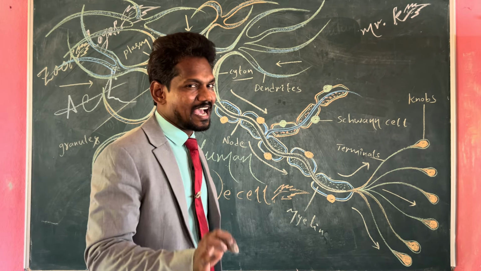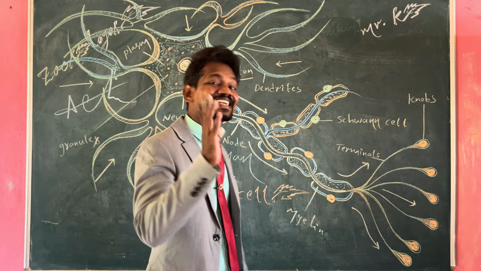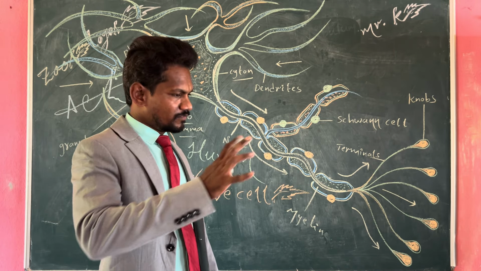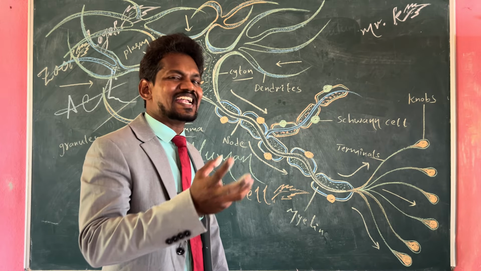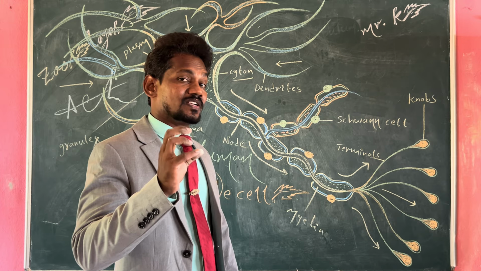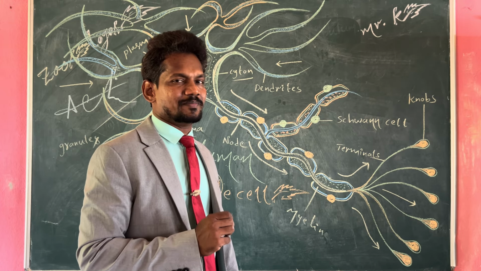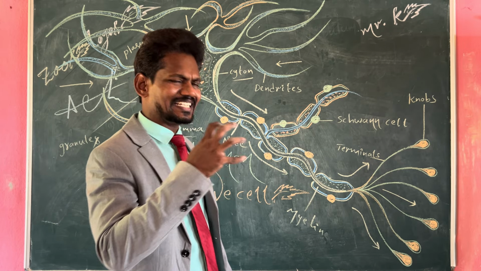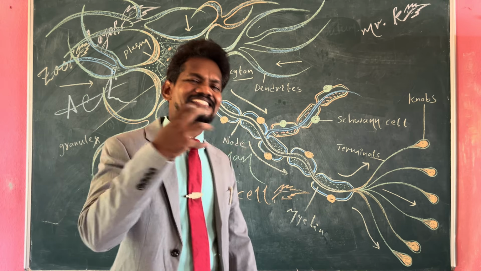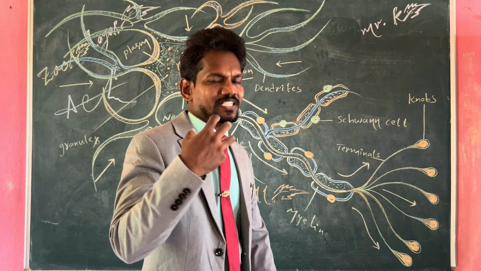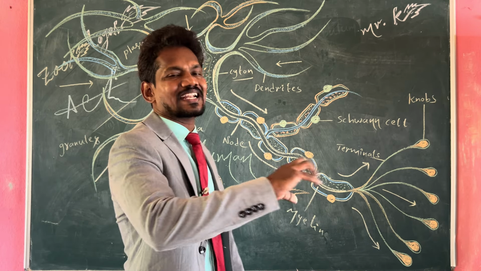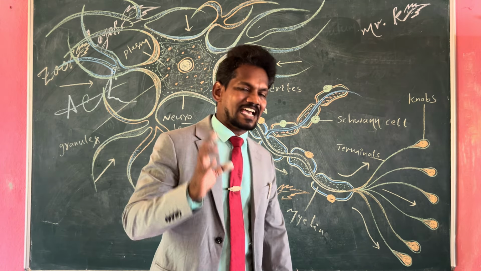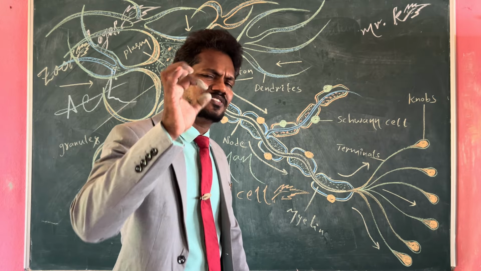That functional gap is known as a synapse. At the synapse, with the help of neurotransmitters, special chemicals, for example acetylcholine, the electric impulse or the message or the memory will be transferred. That is called the synapse, the minute junction.